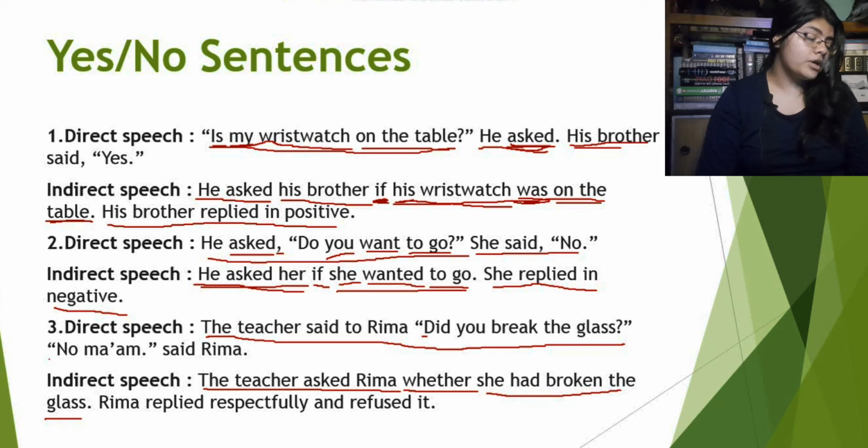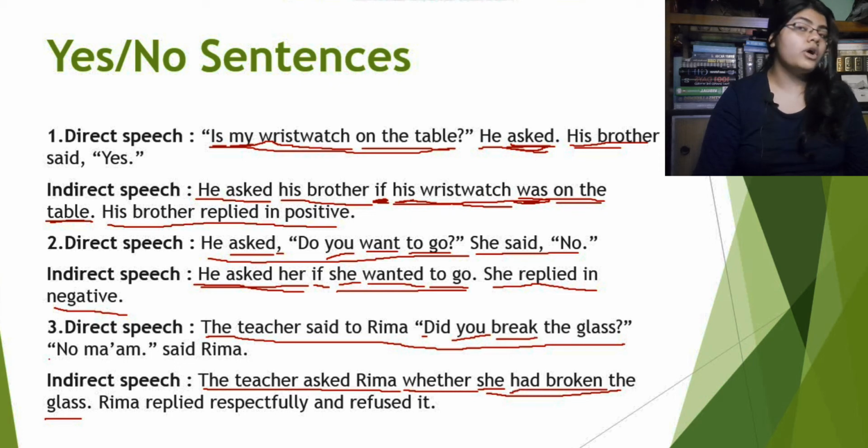Why is that? Because again, did you break the glass, this question sentence will be transformed into an assertive sentence. How? We can say that did you break the glass will be transformed into you broke the glass, right? But we have to consider many things here. See, here you will be she, because the question is asked to Rima, she is a girl, that's why it's a she.